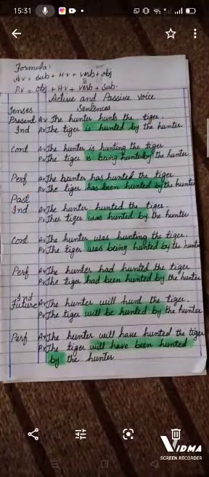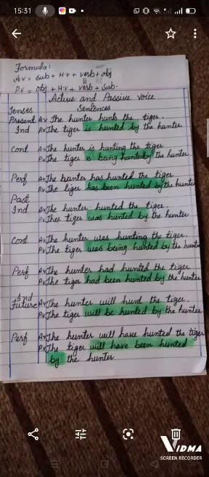Today we are discussing voices. What are voices? Voices are of two types, active voice and passive voice. Active voice mostly we use in our written work, and the formula for the active voice is subject, then helping verb, and then object. Helping verb and form of the verbs we use according to the tenses.